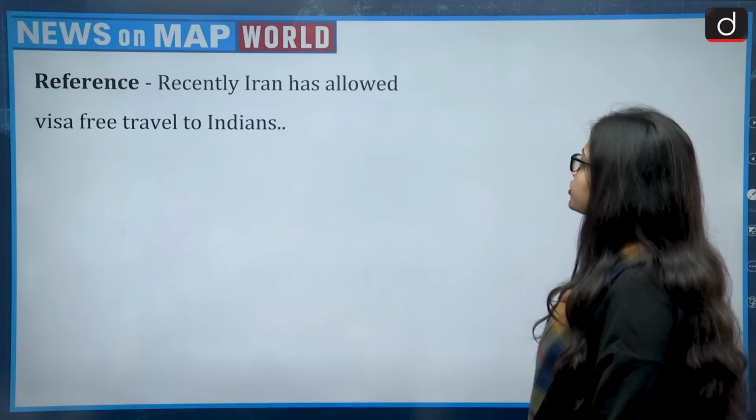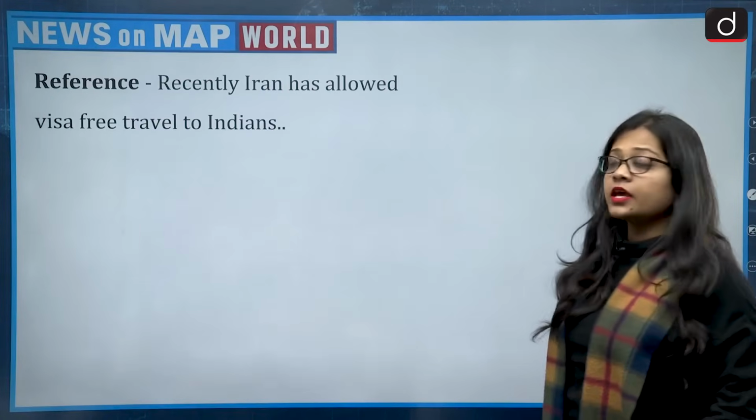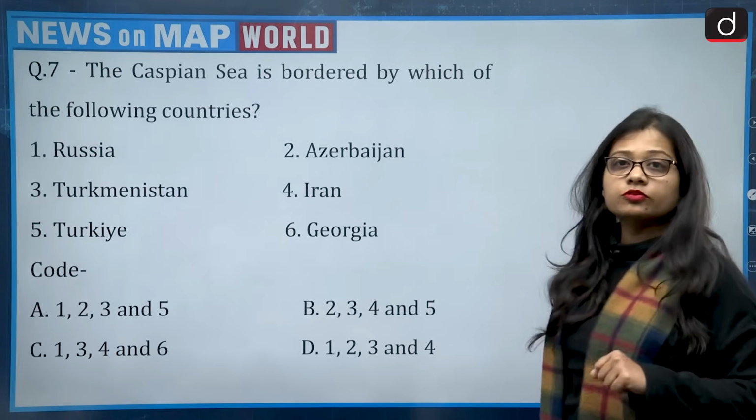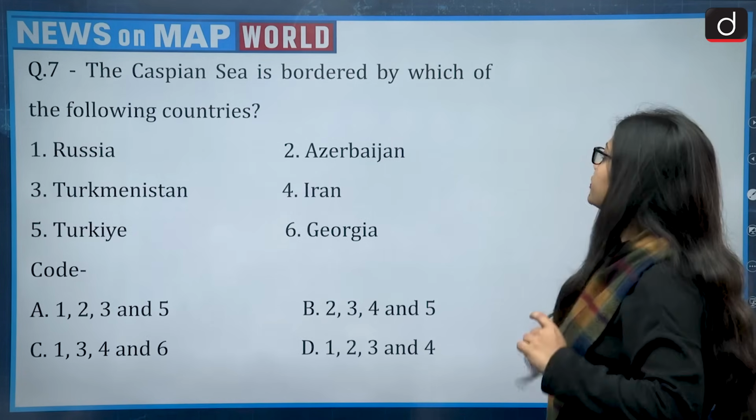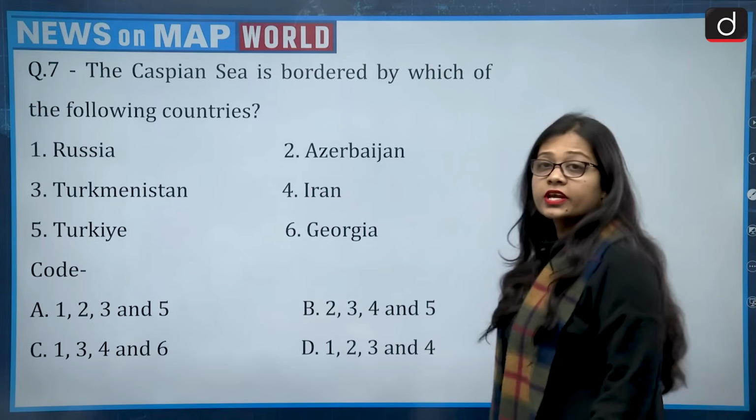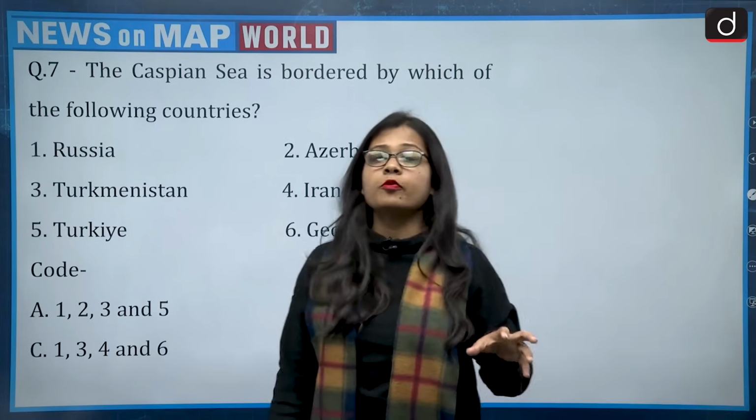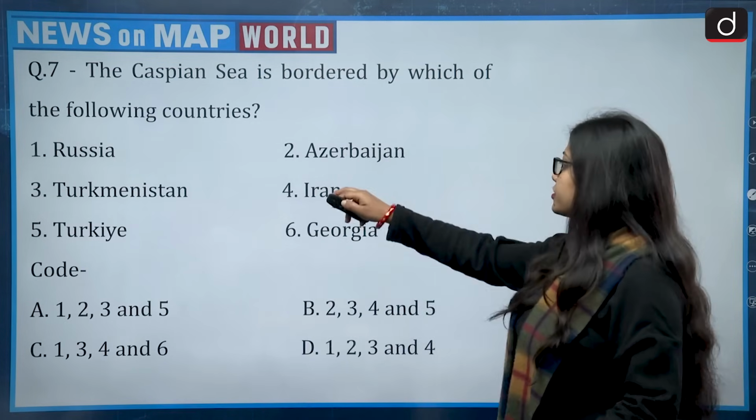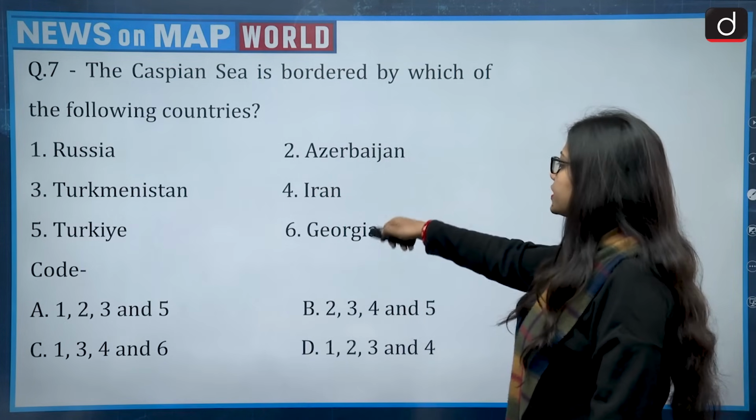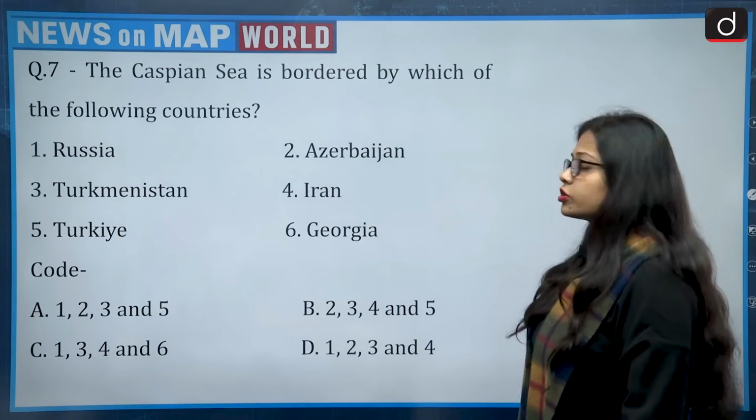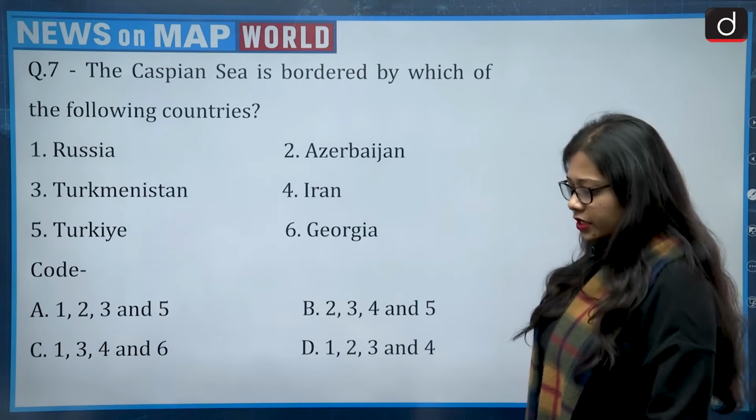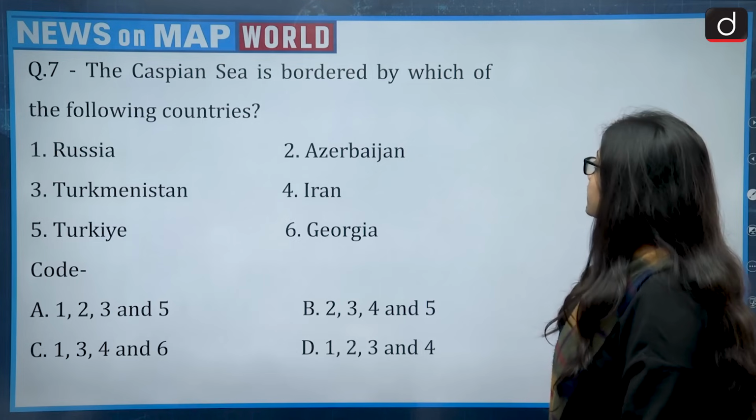Let's see. The reference talks about how Iran has recently allowed visa-free travel to Indians. Now this brings Iran to the news, and the question is, the Caspian Sea is bordered by which of the following countries? So it is asking about the bordering countries of the Caspian Sea. There are 6 countries given: Russia, Azerbaijan, Turkmenistan, Iran, Turkey and Georgia.